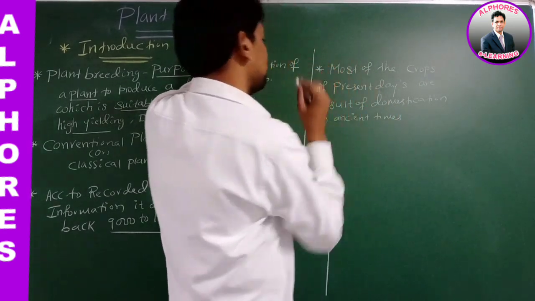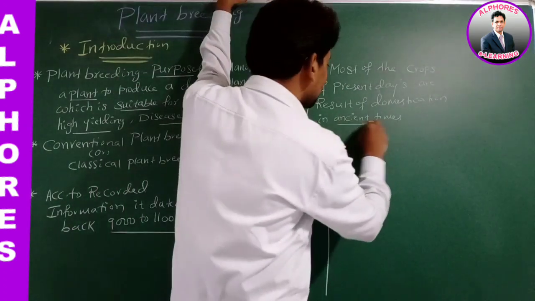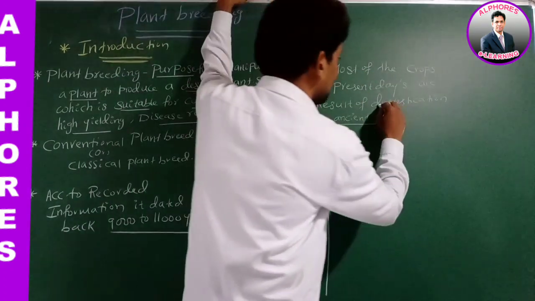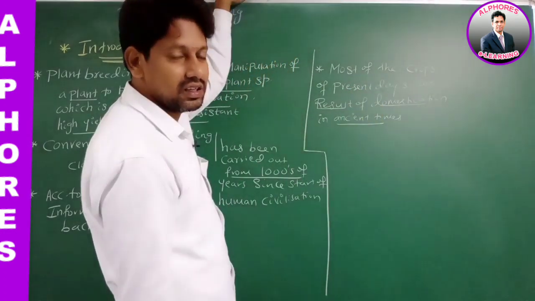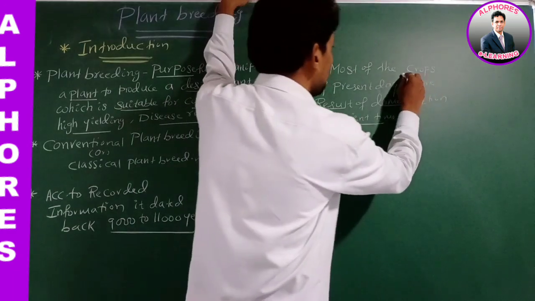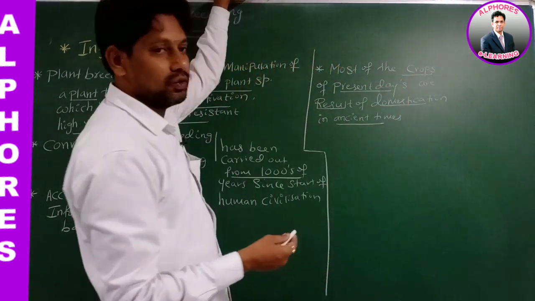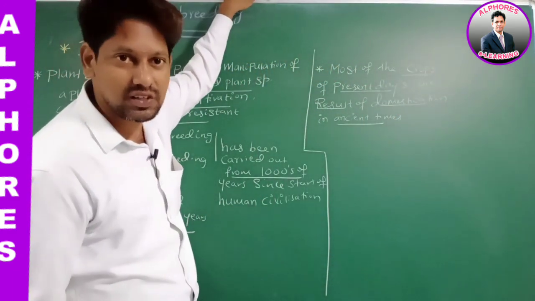What does this statement mean? In ancient times, domestication was done. Due to the result of domestication only, we got many crops that we are using in present days. Is this statement okay?